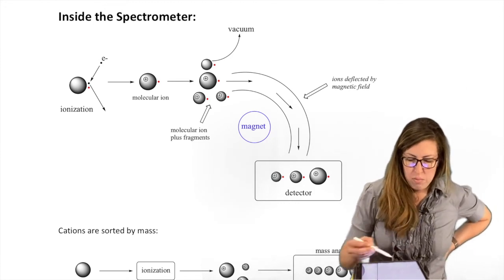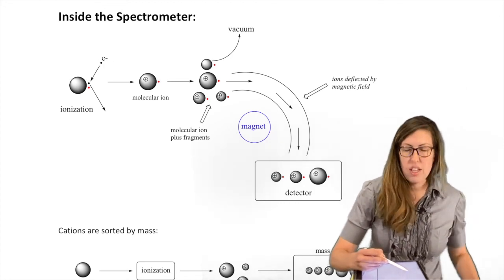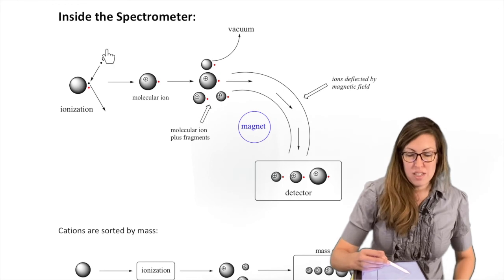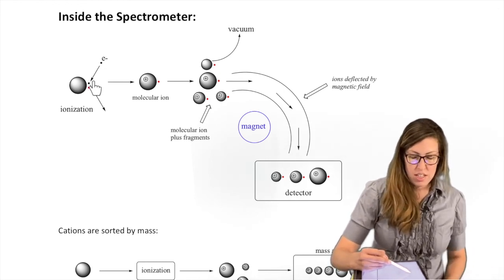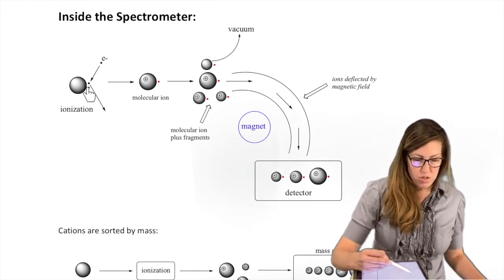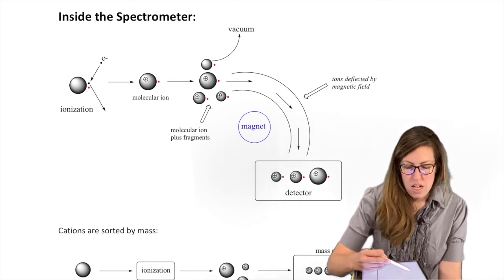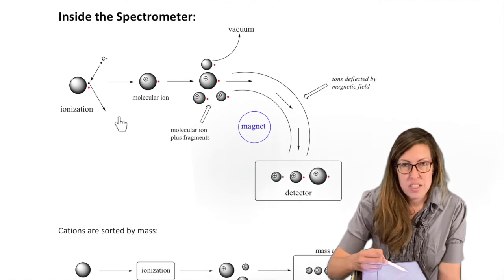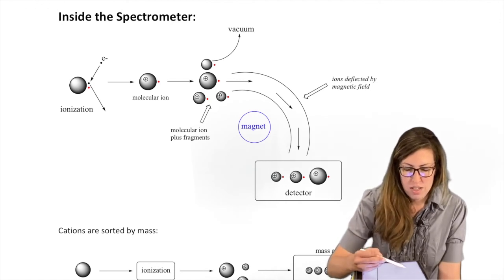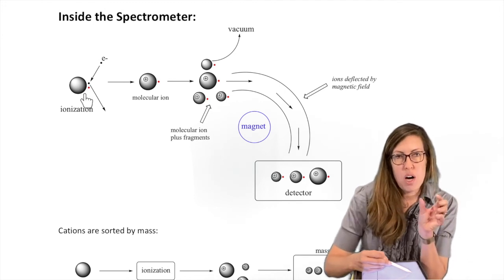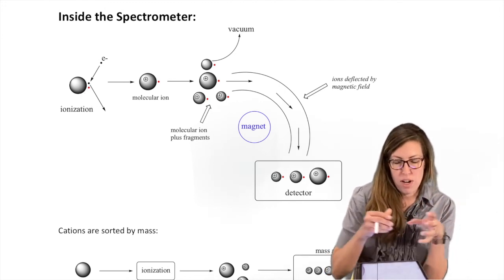You get your sample in there, and you get this high energy incoming electron volts. You can actually knock an electron out. A lone pair is drawn in here, but it could be a bonding pair. One electron is ejected. All right, so it's gone. Now you can't keep the bond with only one electron, so it fragments.